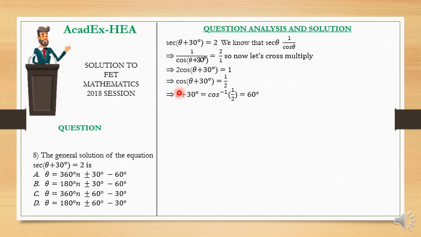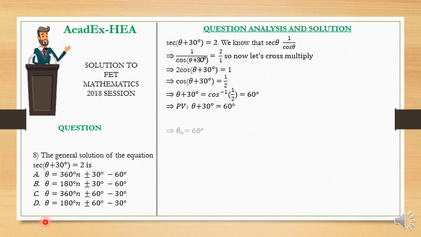We are going to leave it here because it is collectively called our principal value, PV, theta plus 30 degrees, not just theta. So never make the mistake of sending the 30 degrees to the right hand side of the equation. So we are going to have that theta plus 30 degrees is equal to